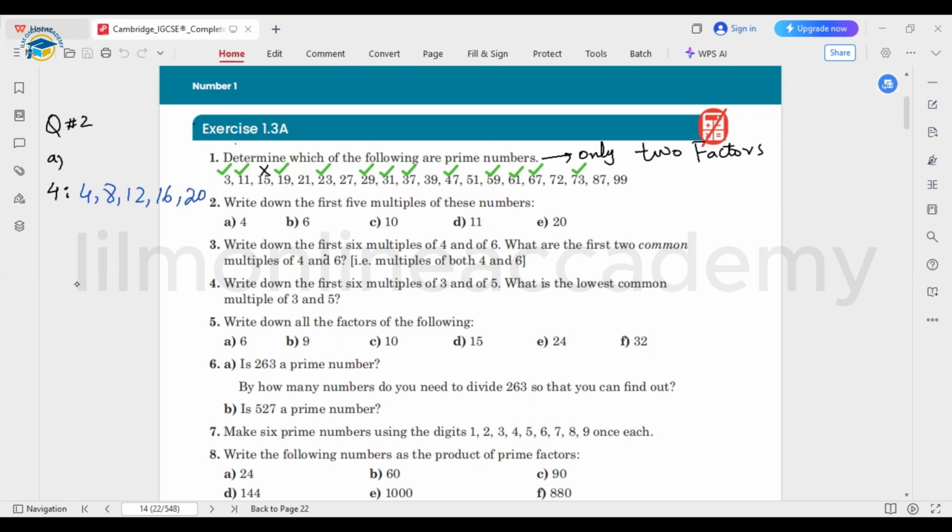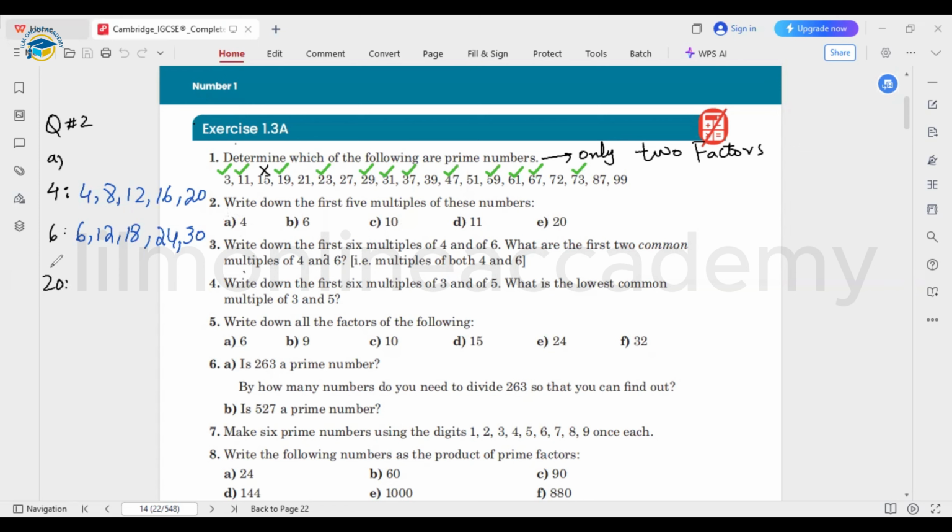Next, we have the number 6. So the multiples for 6 are 6 1 times 6, 6 2 times 12, 6 3 times 18, 6 4 times 24, and then 6 5 times 30. Okay. In this way, similarly, you need to write down the multiples for 10 and 11 as well. They are easy. Next, we need to pick up the multiples for the number 20 as well.